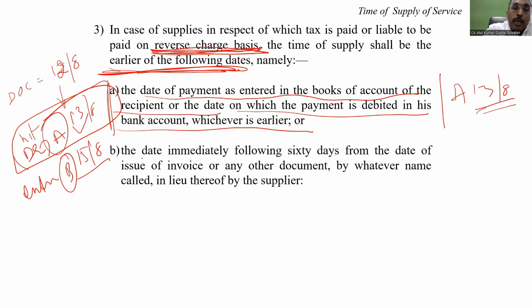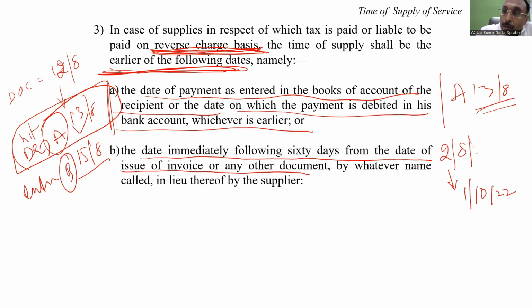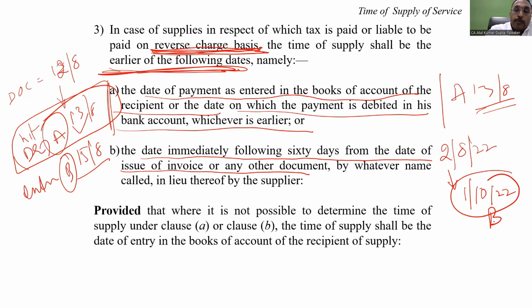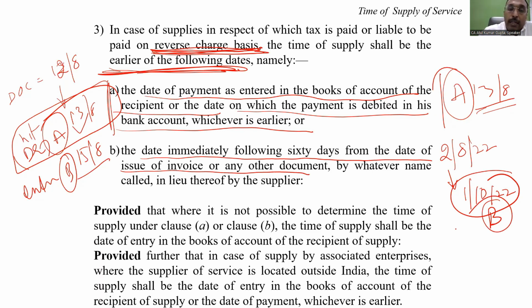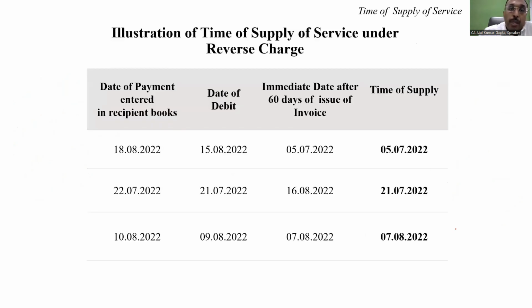The second day immediately following the 60 days from the date of issue of invoice. Meaning thereby, if the invoice pertains to, say, for example, 2nd of August, it will be the 1st of October. That will be B. So this will be A or B, whichever is earlier. A or B, whichever is earlier, will be the day when I have to pay the GST.